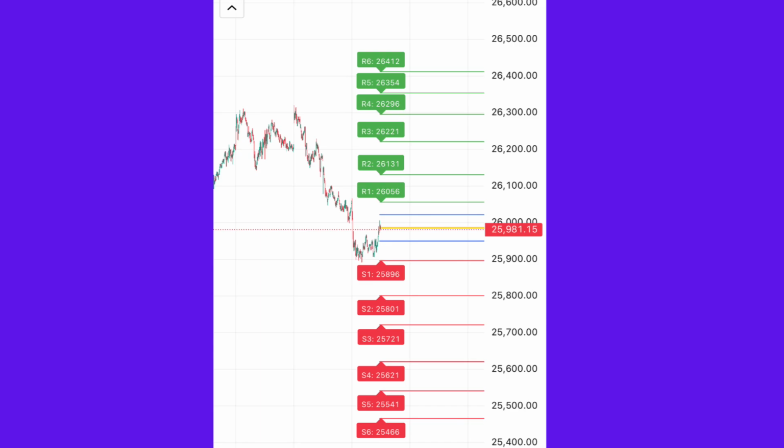Technical outlook. Key support levels. On the downside, we have strong support zones. Support levels. S1, 25,896. S2 = 25,801. S3 = 25,721. S4 = 25,621. S5 = 25,541. S6 = 25,466.